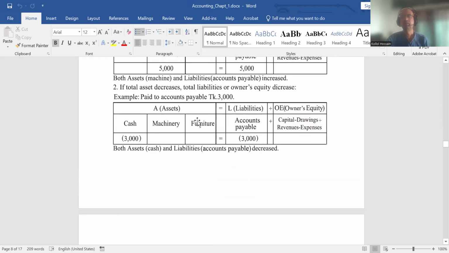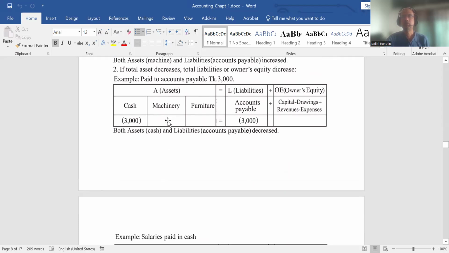Again, if 3,000 is paid for accounts payable, then what will happen?